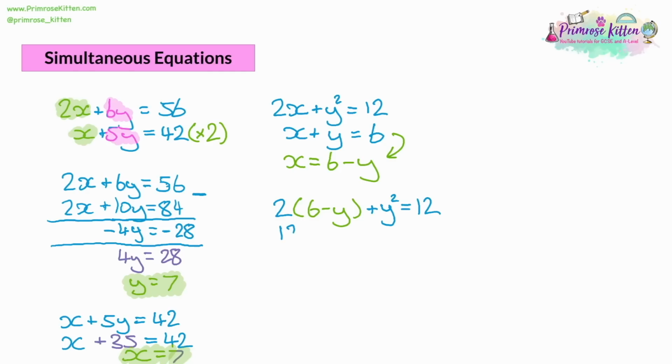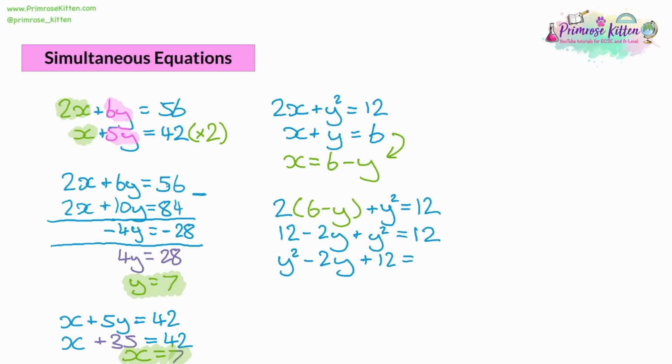2 times 6 is 12. 2 times negative y is negative 2y. Then we've got the y squared, and it's equal to 12. And now let's rearrange it to have the larger powers first. So we've got the y squared, taking away 2y. And then on the left-hand side, we've got 12. So normally we'd write plus 12. But on the right-hand side, it's equal to 12.